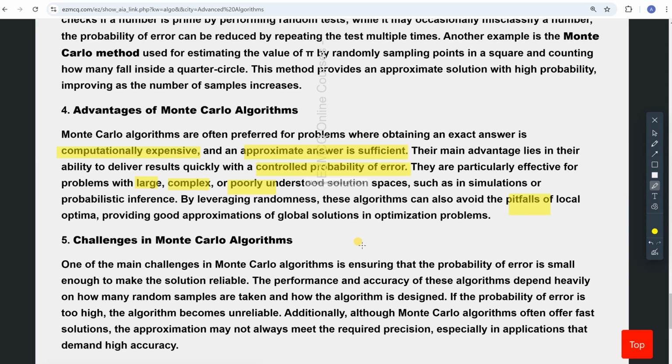So what are the challenges in Monte Carlo algorithms? The challenges are ensuring that the probability of error is small. The performance and accuracy of these algorithms depend heavily on how many random samples are taken. If you start increasing the number of samples, the quality of the result would improve, but that would defeat the purpose of a quick answer. They try to offer fast solutions, and of course that approximation may not always meet the required precision.